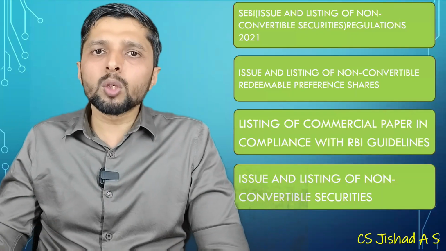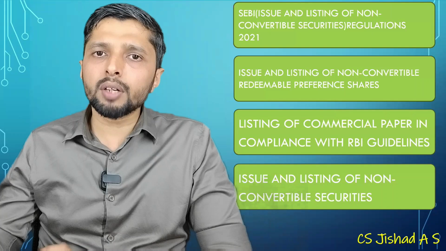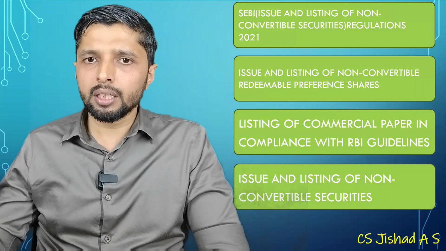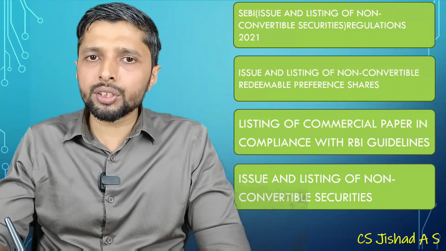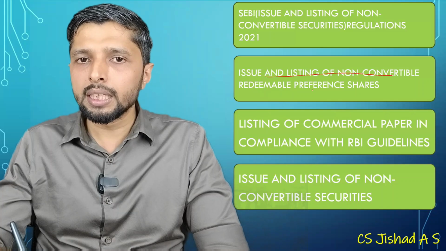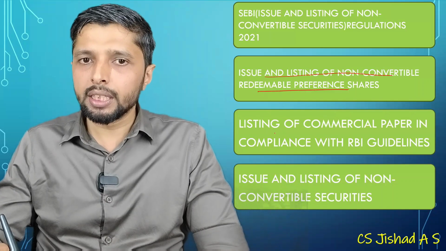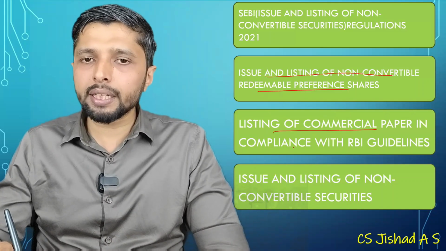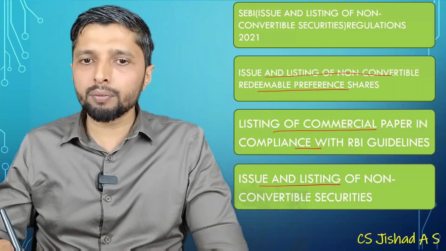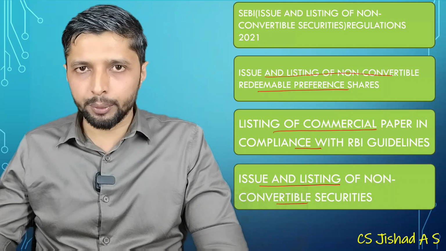Now we'll move to SEBI Issue and Listing of Non-Convertible Securities Regulation 2021. This regulation basically has three parts: issue and listing of non-convertible redeemable preference shares, then listing of commercial paper in compliance with RBI regulation or guidelines, and issue and listing of non-convertible securities.